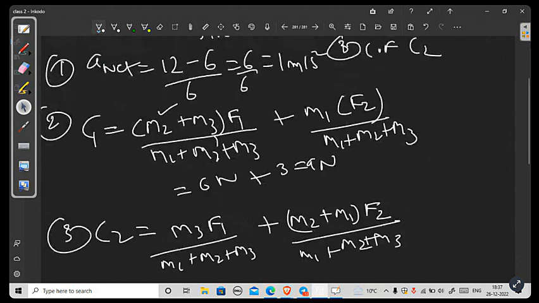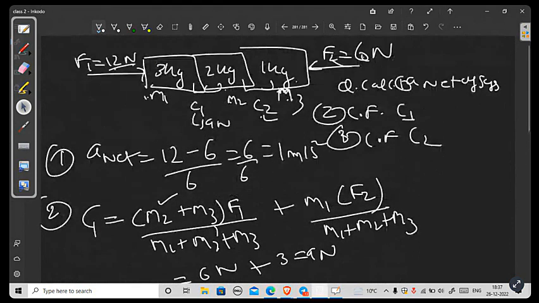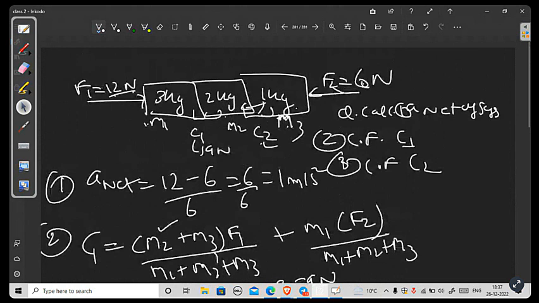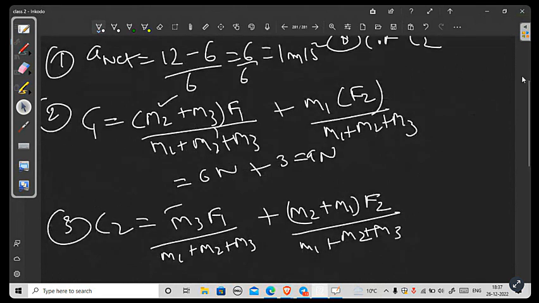What am I doing? Why am I writing this? C2 is the contact force between 2 and 1 kg. So first of all, we know it's responsible only for pushing the 1 kg block. Okay, if only the force F1 was present, what would we write? We would write M3 into F1 upon the total mass. This is what we did previously also when we had the 2-block system.